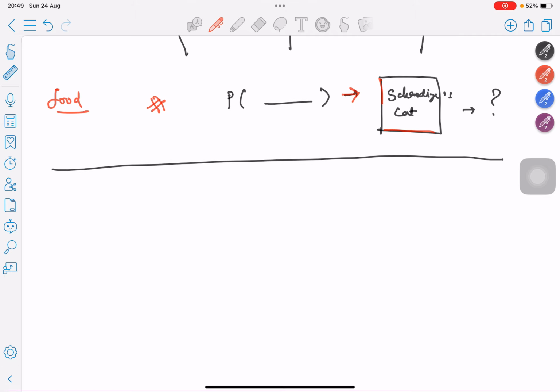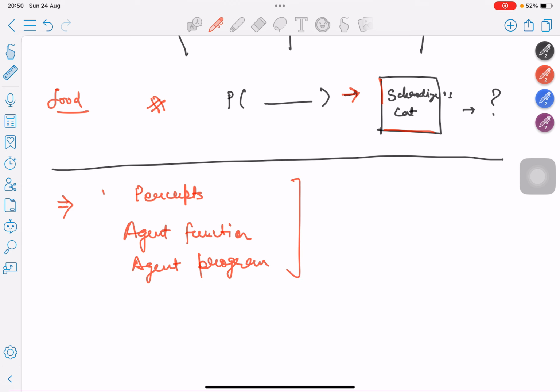These were a few keywords that you might hear from time to time in the case of agentic frameworks: percepts, agent function, and agent program. There are a few more keywords which I will introduce in later videos.